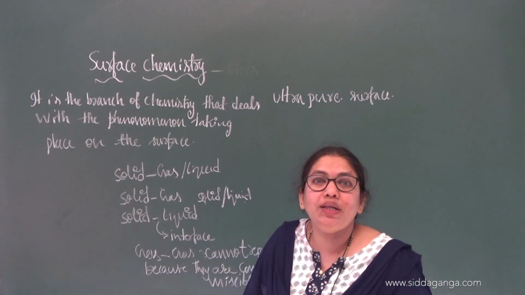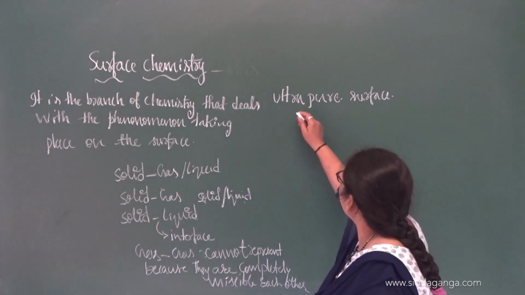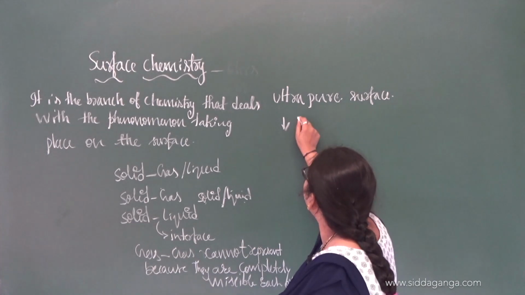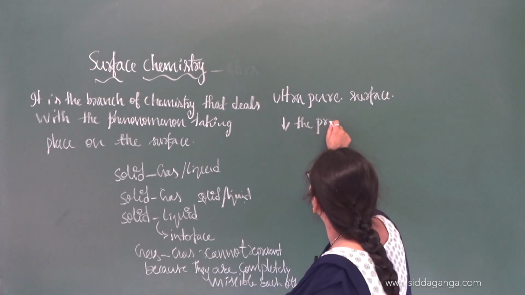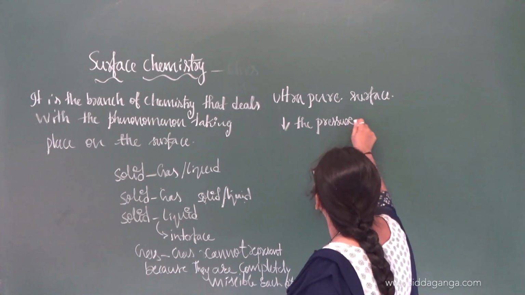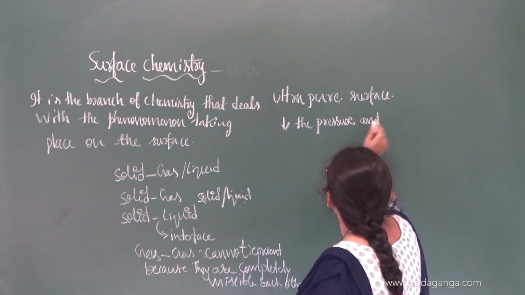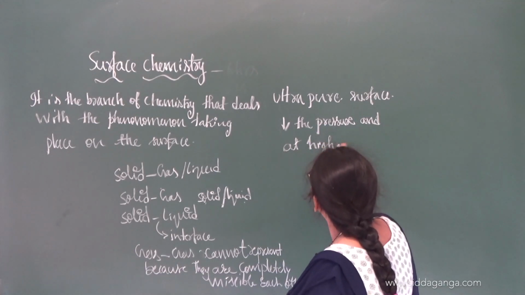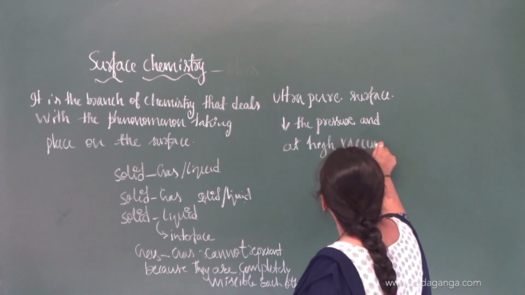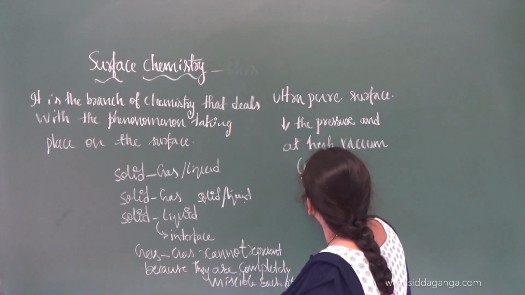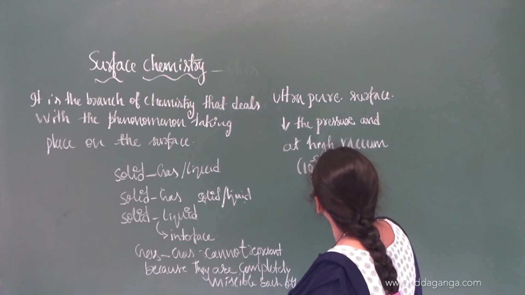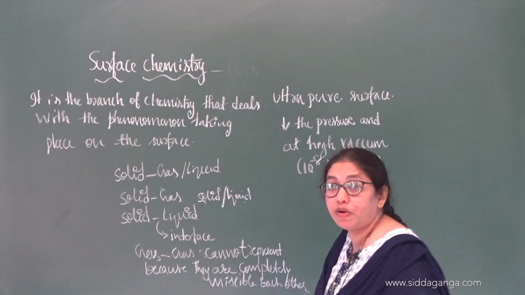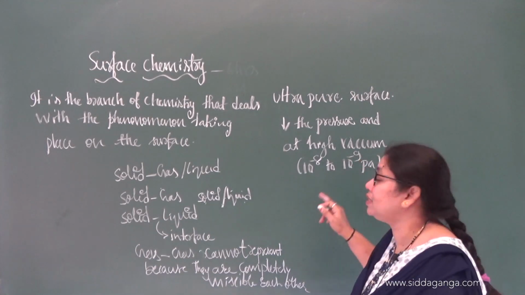So how are you going to get these? Ultra pure surface means by decreasing the pressure and at high vacuum. The pressure should be 10 power minus 8 to 10 power minus 9 Pascal.